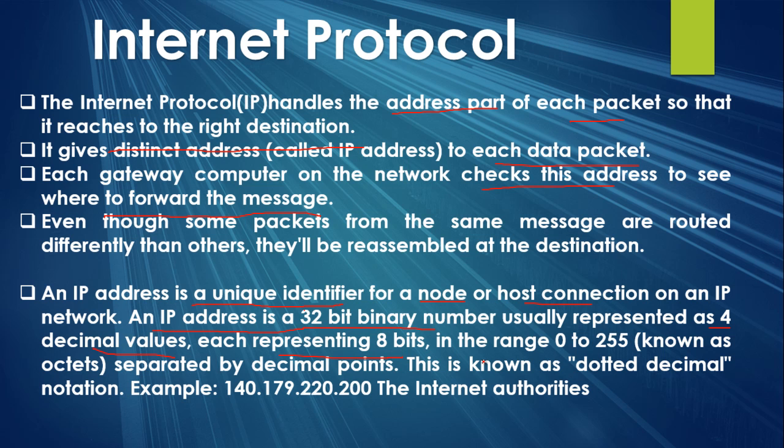So the IP address is the address of the computer in a network, and the format of an IP address is like this: 140.179.220.200.